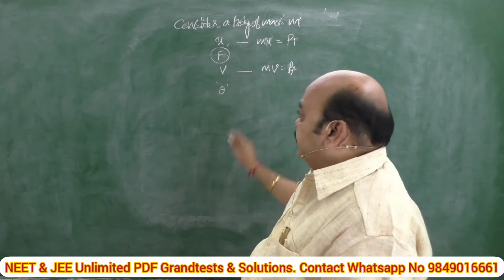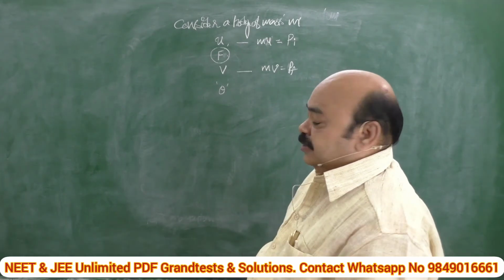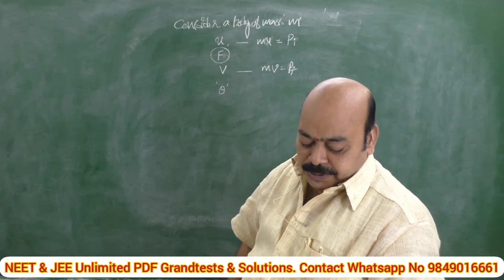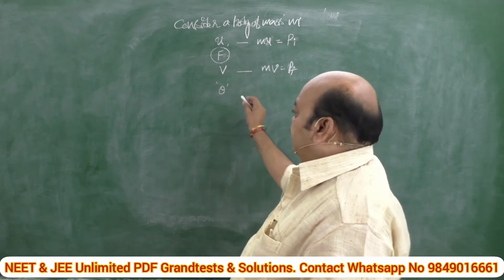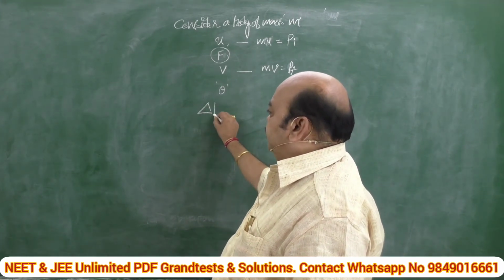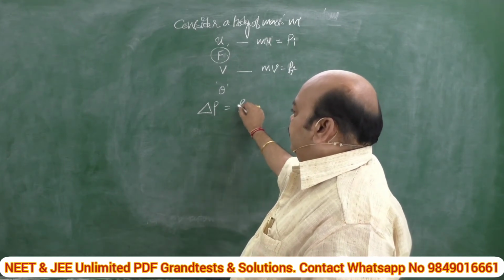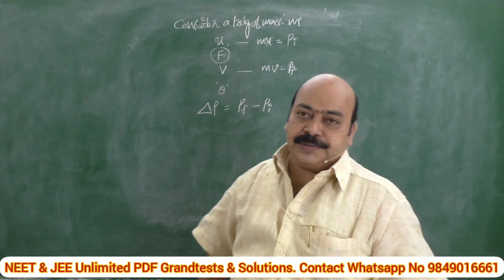In such cases, how to calculate the change in momentum? Mind it, momentum is a vector quantity. That is why we have to find it along with the direction. Now, the change in momentum delta P is equal to P final minus P initial.